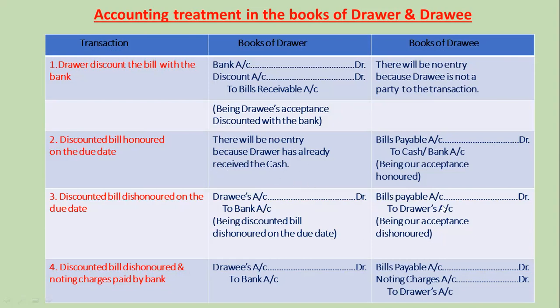In drawee's book, bills payable account debit to drawer's account, being our acceptance dishonored. Last transaction, discounted bill dishonored and noting charges paid by bank.